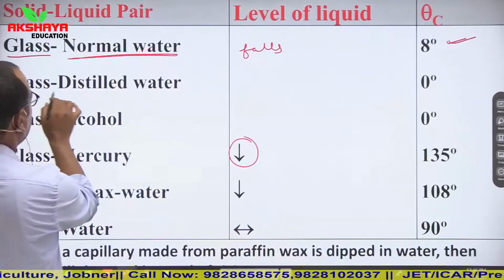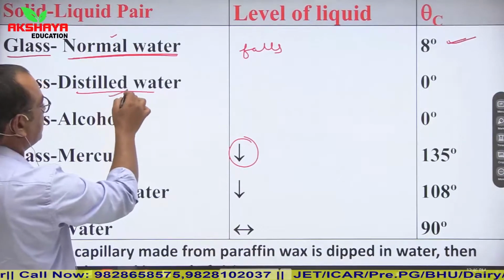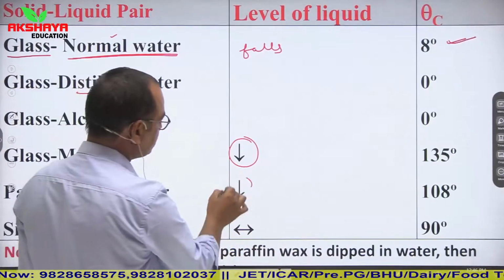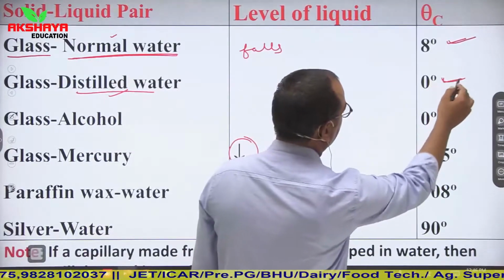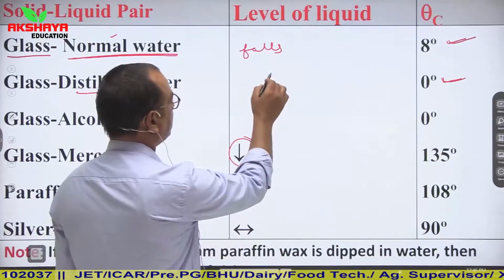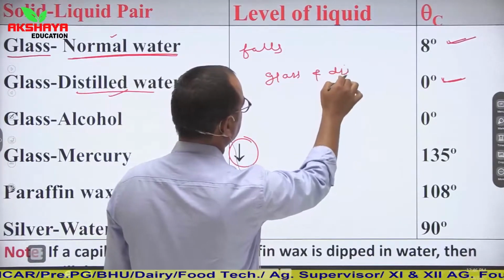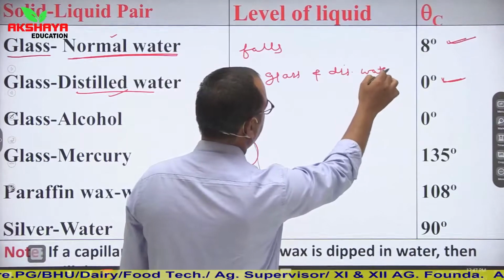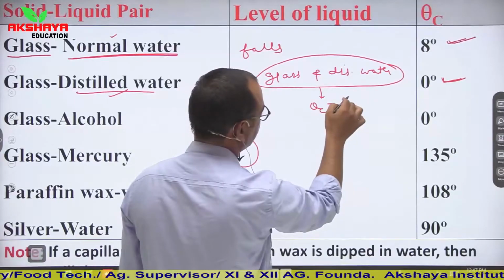Similarly, if you are given glass and distilled water, now normal water is removed and your liquid is distilled water. In this condition also the level will decrease, and the angle will be 0 degrees. So if you are given glass and distilled water, always keep in mind that in this condition your angle of contact will be 0 degrees.